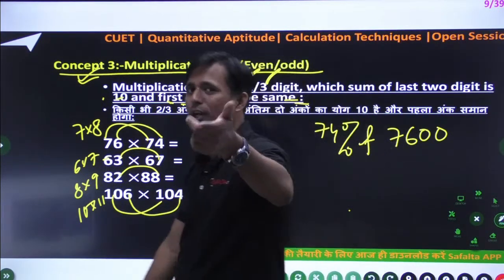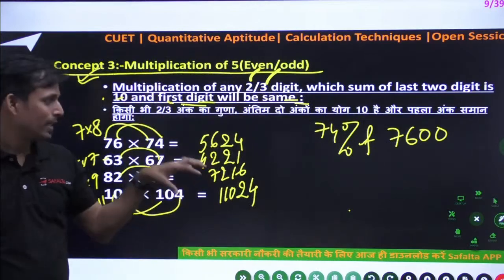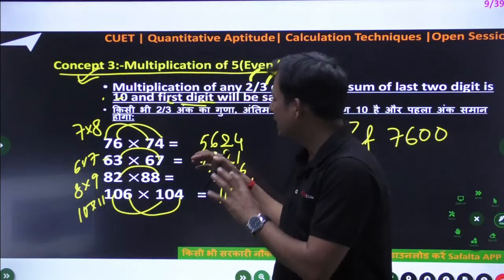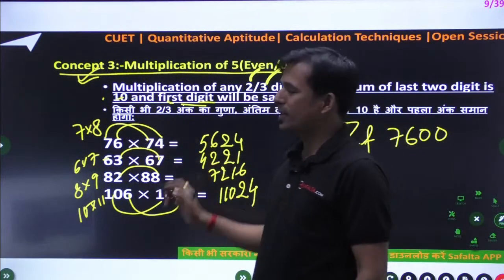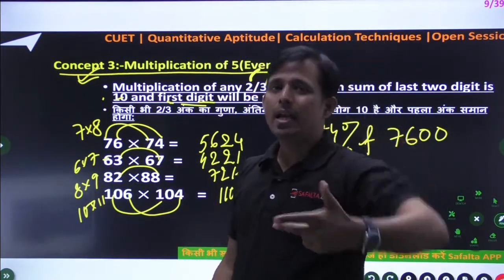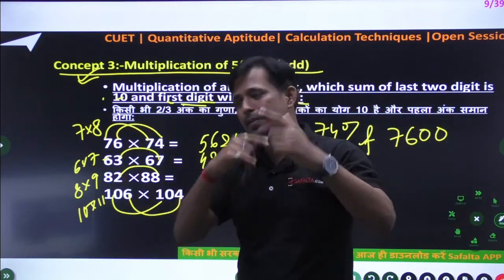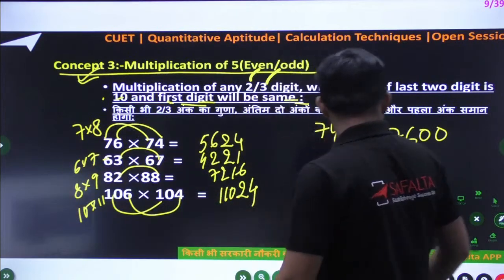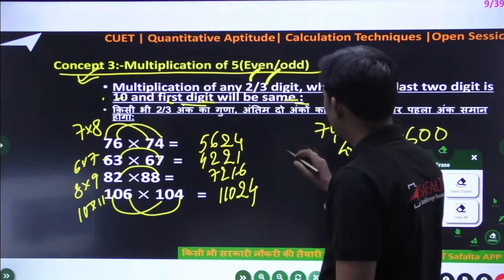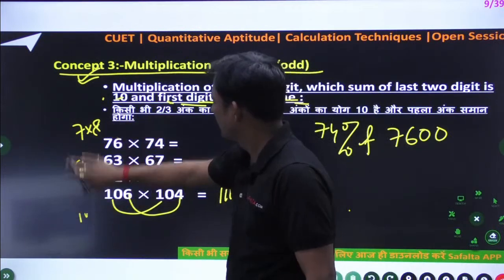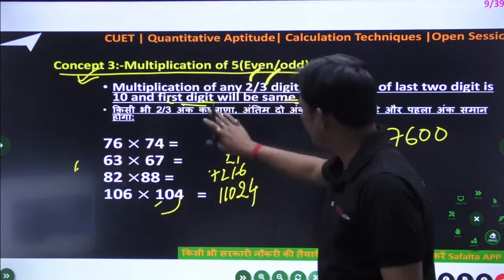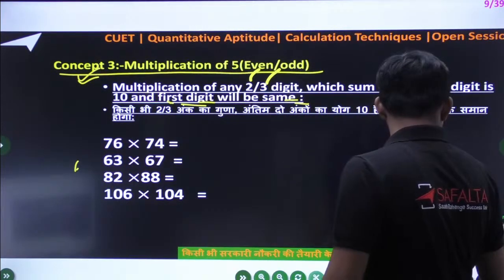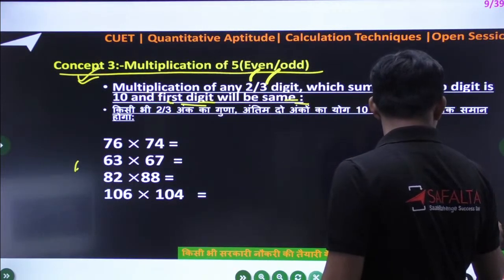मैं ज़्यादा आपसे पूछ नहीं रहा हूँ what is the answer, but just listen carefully. So this is the third rule where you have to multiply the digit 2 or 3 when the sum of the last 2 digits will be 10 and the first digit will be same, then only you can apply. Okay, so if you have any problem, please ask me. So this is the rule number 3 or concept 3. I think this will be clear for all of you, but if you have any problem guys, please ask me.